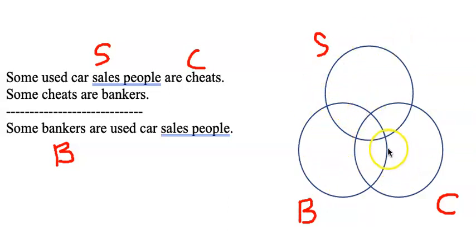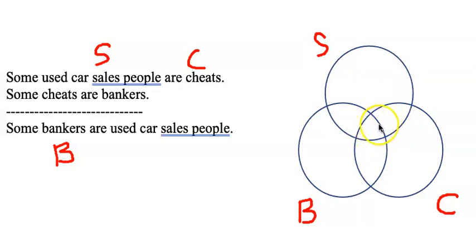And we don't know whether anything exists in those spaces. All we're talking about is the relationship of properties to one another. So these spaces could be empty. They could potentially not even exist, depending on what the premises assert. So premise 1 asserts that some used car salespeople are cheats. Okay, so what we're saying is that this space here is not empty. There's at least one in there, there's some in there. It's not empty.